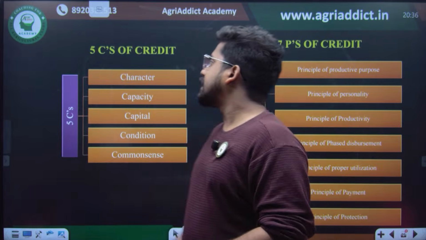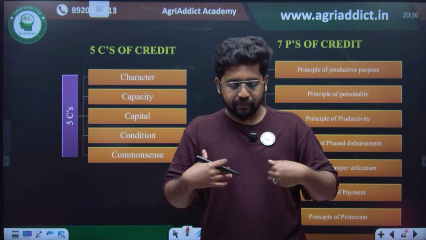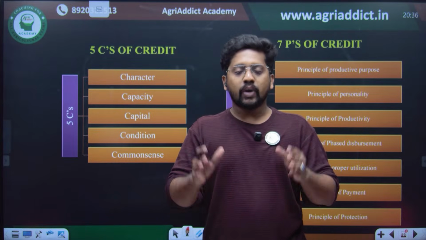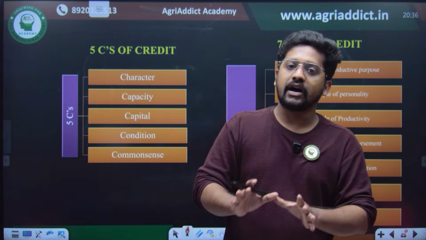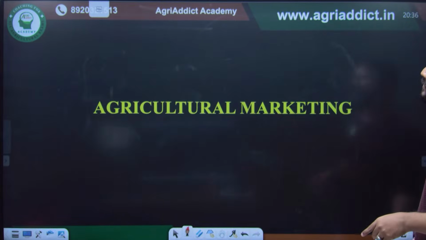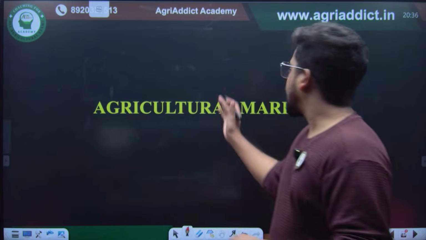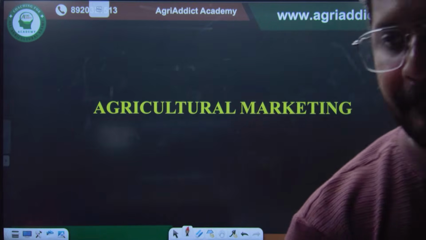So the 3Rs, 5Cs, and 7Ps help the banker or the creditor to analyze whether the performance of the farmer is better and on par with the repayment. Okay, that's all about agricultural finance. Coming to agricultural marketing, just a moment.